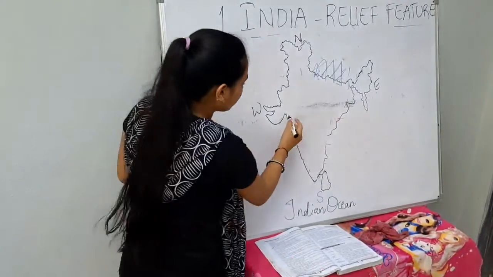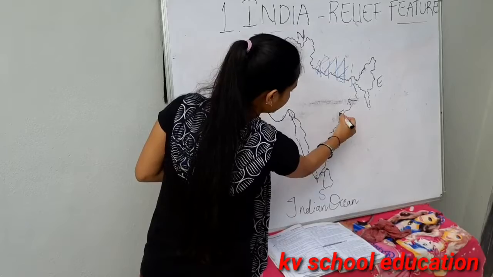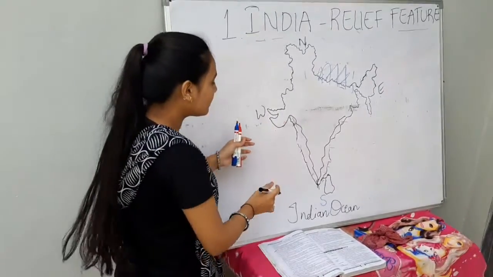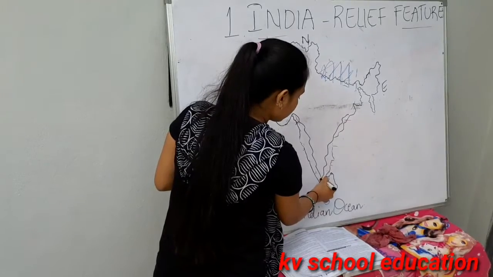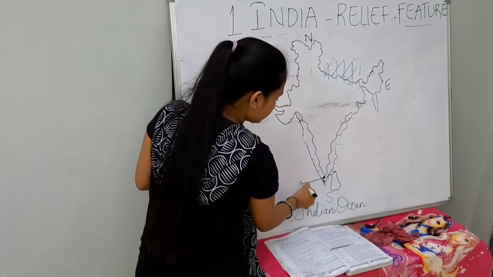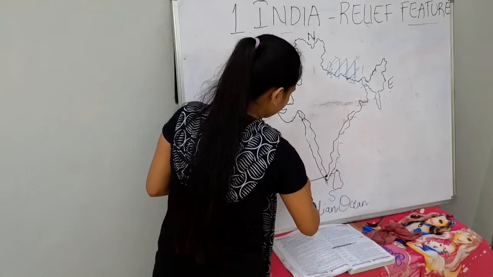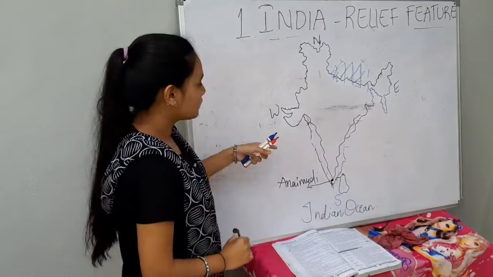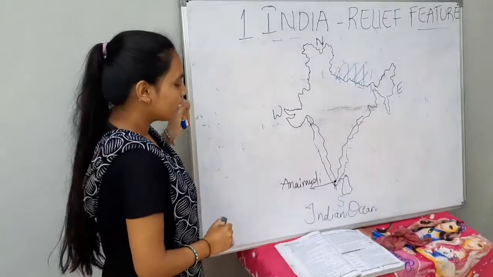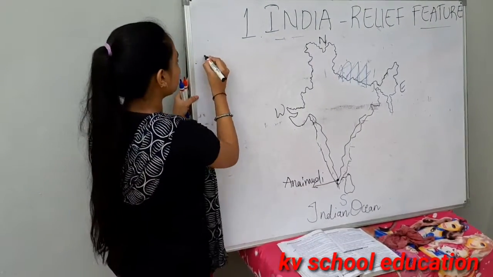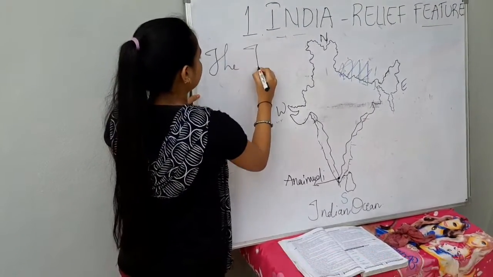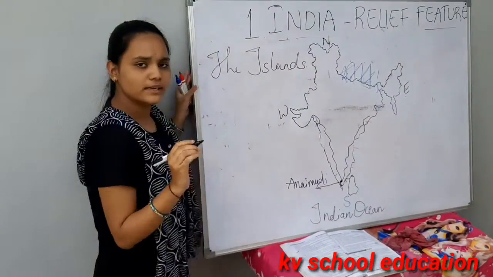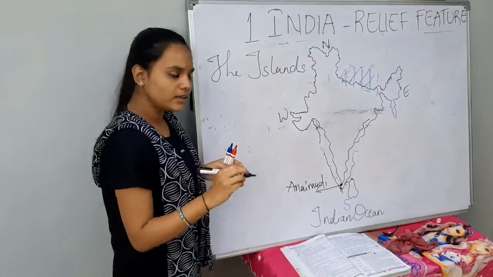Now here these are Western Ghats and here Eastern Ghats. This is also one part of India. Here the famous largest peak is Anaimudi. This is the highest hill, Anaimudi. So this is about Western Ghats and Eastern Ghats. And now the last topic is the islands. As we know, there are two island groups in our country.